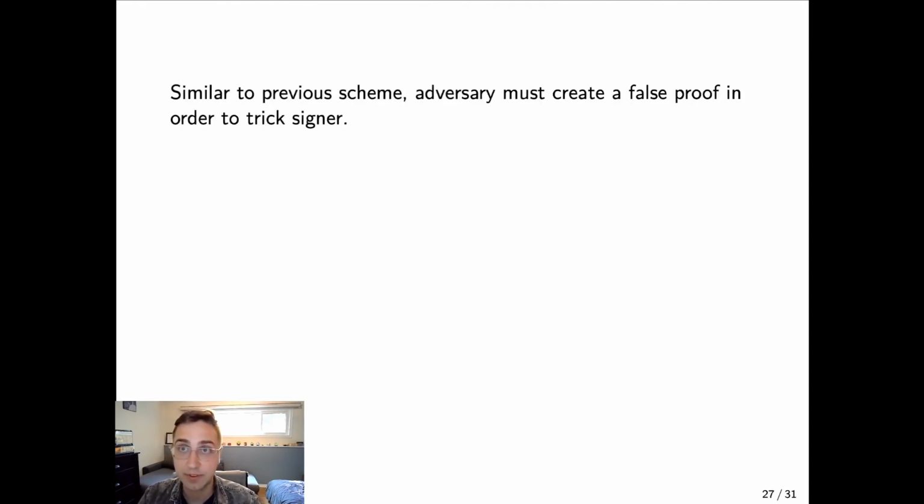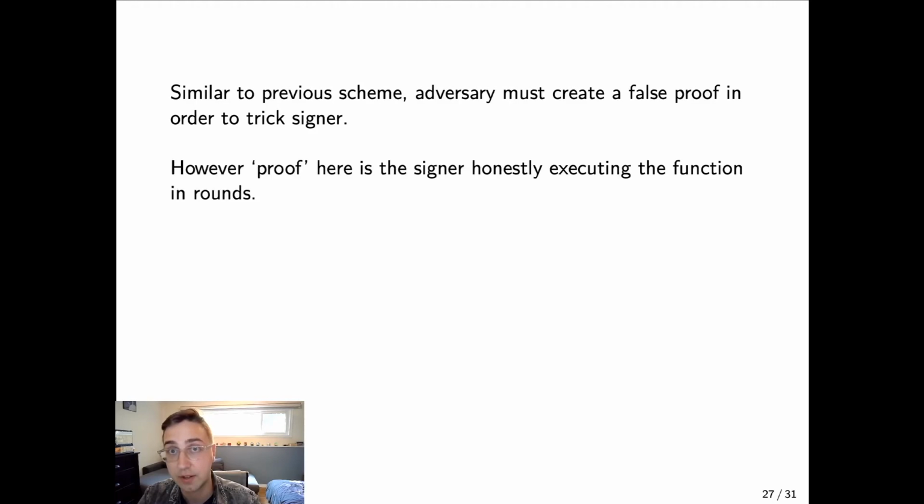So similar to the previous scheme, if the adversary wants to win, they have to be able to create a false proof in order to trick the signer. However, the proof here, rather than CS proofs, aren't used for this scheme. Instead, the proof is actually going to be the process of the signer honestly executing the function in rounds.